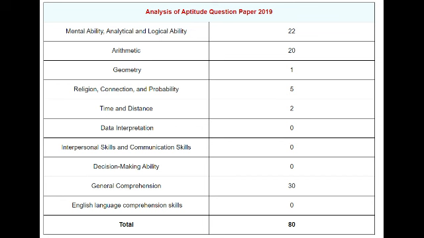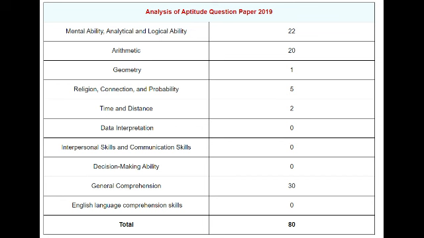So mental ability 22, arithmetic 20 questions, geometry 1, reasoning connection probability 5, time and distance 2, there's no question asked in data interpretation, interpersonal skills, decision making ability, and English language comprehension skills. And there are 30 questions asked in the general comprehension. So total again 80 marks.